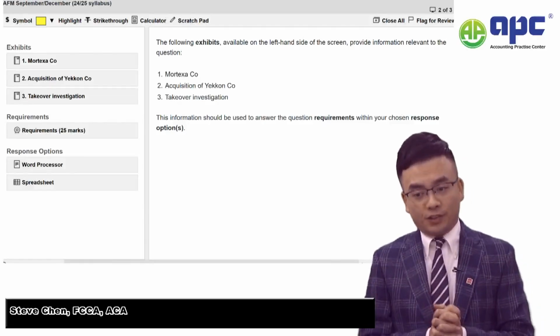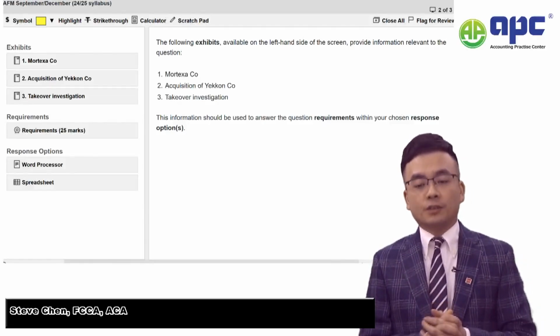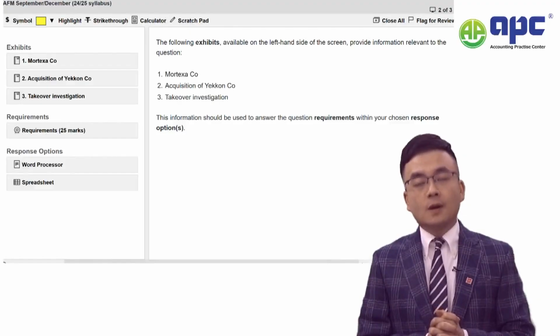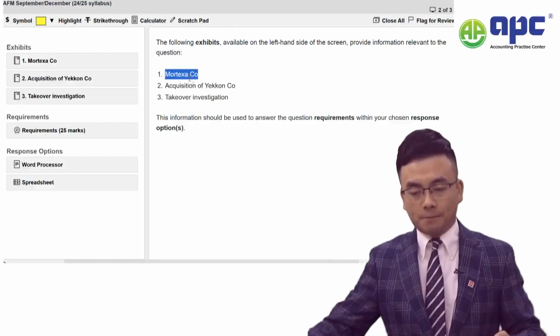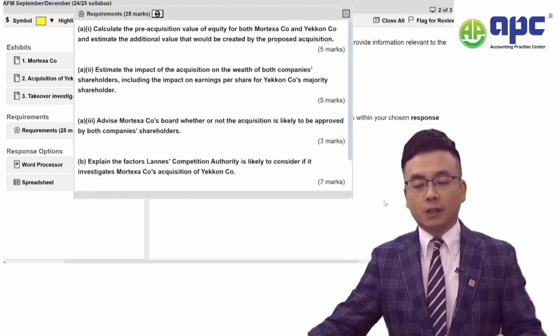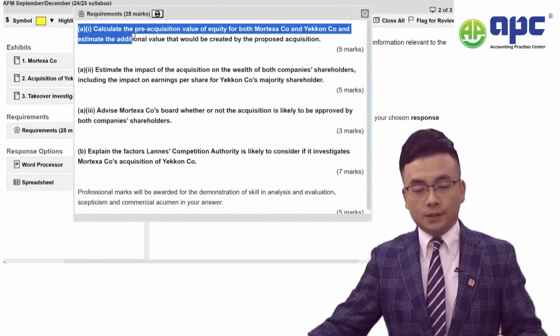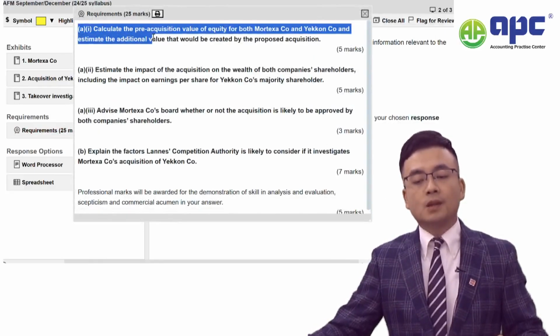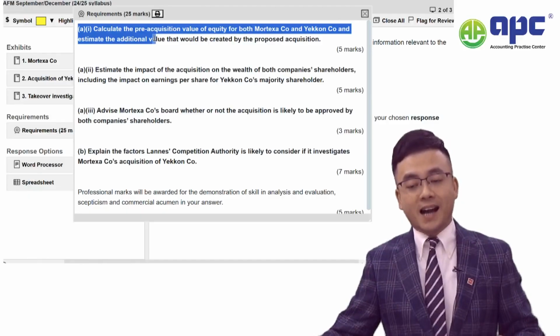Welcome to the question debrief, and this question is called Mortexa Company. Now it's all about M&A. Reading through the requirements firstly, Part A number 1 calculates the pre-acquisition value